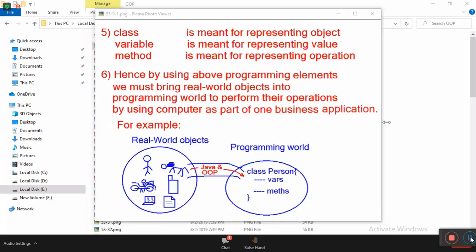Same points, na? I am just reading all these points, same points only. Then, for example, real world objects: Bale Babu person, lion animal, pulsar bike, bullet bike, iPhone mobile, Lenovo laptop, and HDFC bank account. So now I need to bring all these objects into the programming world via Java language and object-oriented programming concepts. There are 6 objects here.